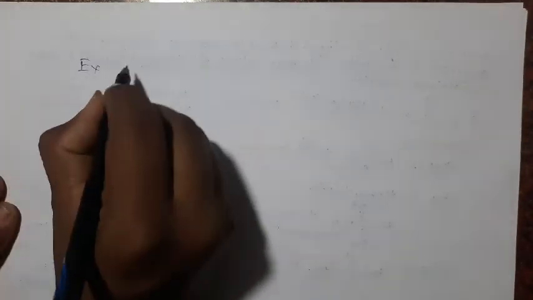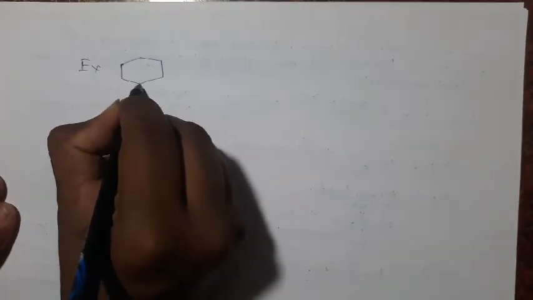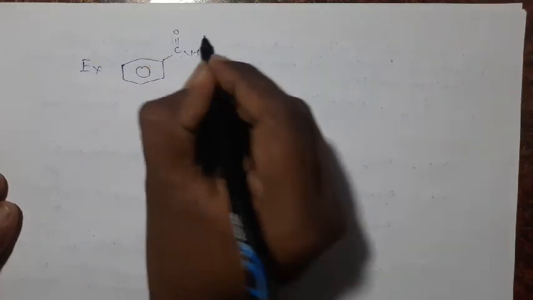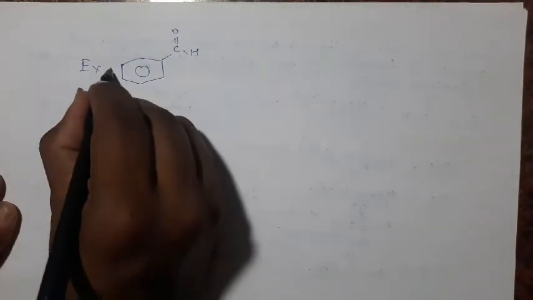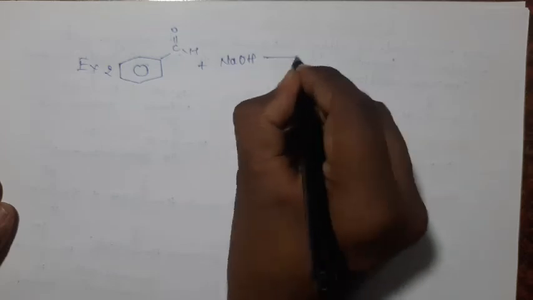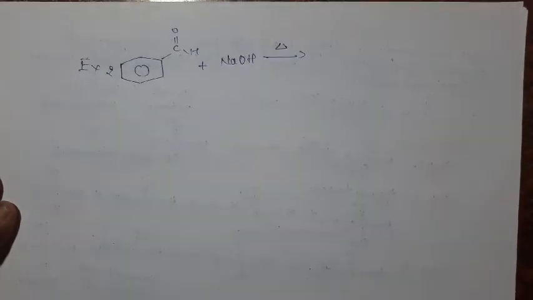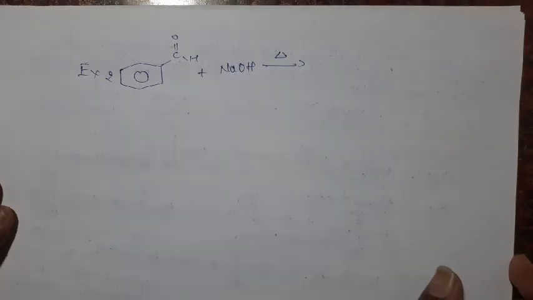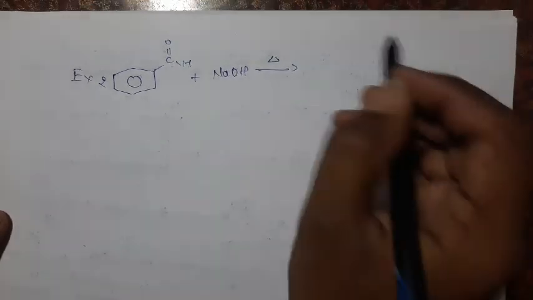And this reaction is also possible in benzaldehyde. For example, this is our benzaldehyde. When two molecules of benzaldehyde are heated with a strong base, one molecule becomes alcohol and another molecule becomes carboxylic acid.